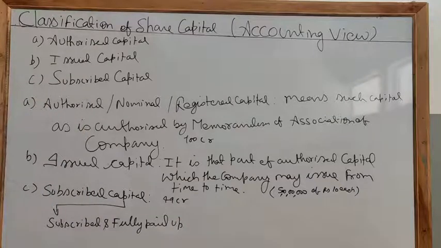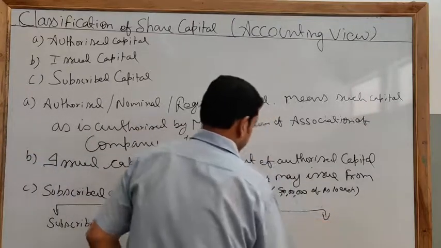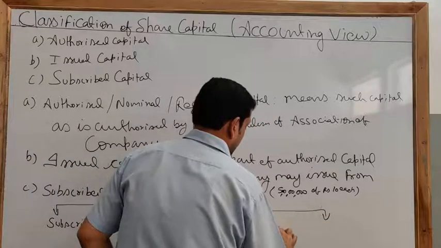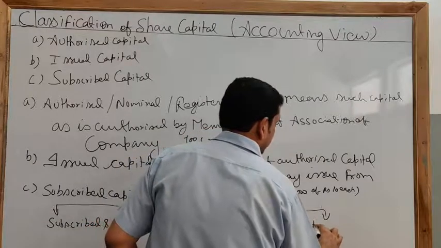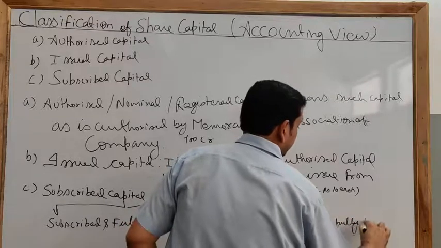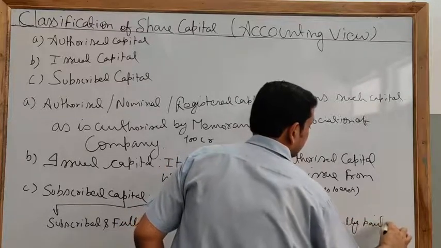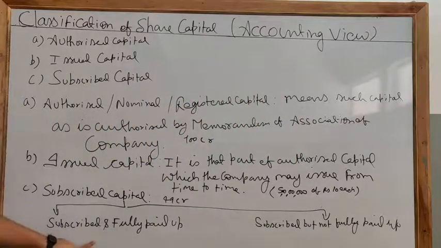Clear? And B, subscribed but not fully paid up. So there are two types of subscribed capital: subscribed and fully paid up, and subscribed but not fully paid up. What does it mean?